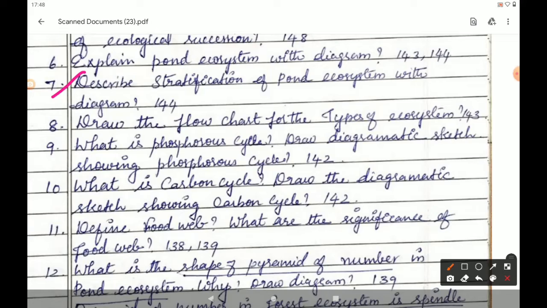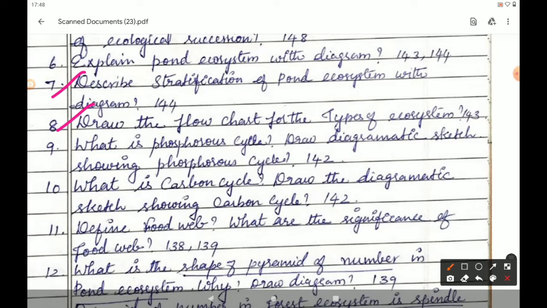Stratification of pond ecosystem is given under the heading based on the factors like distance from the shore, penetration of light. From the line, you should open the bracket till the end of the paragraph, with the diagram. Diagrammatic sketch shows stratification of pond ecosystem.